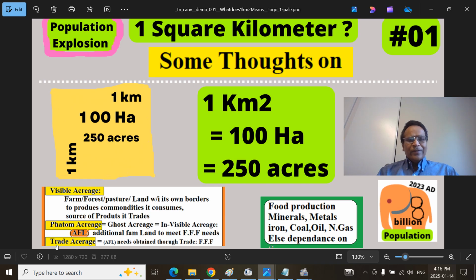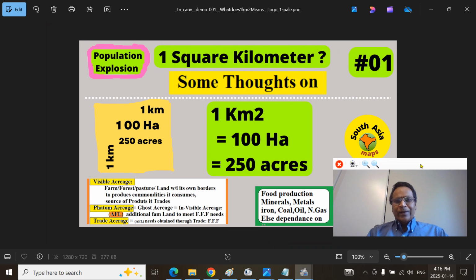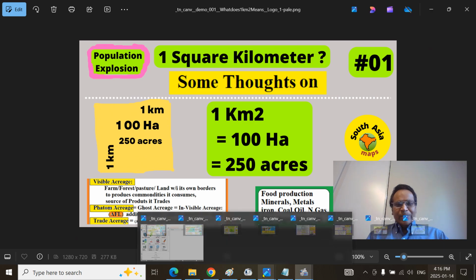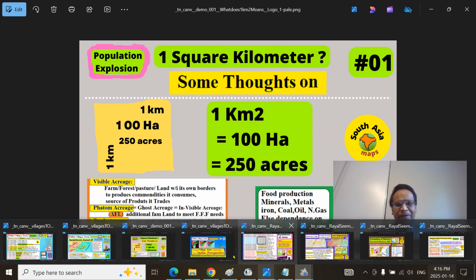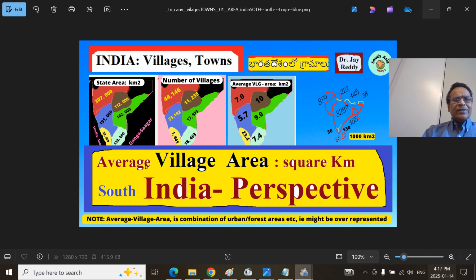Fossil fuel acreage, that is the phantom acreage. All the concepts should be integrated in 1 square kilometer, and we are talking about the villages in South India. This is the broader understanding of villages from a South India perspective.